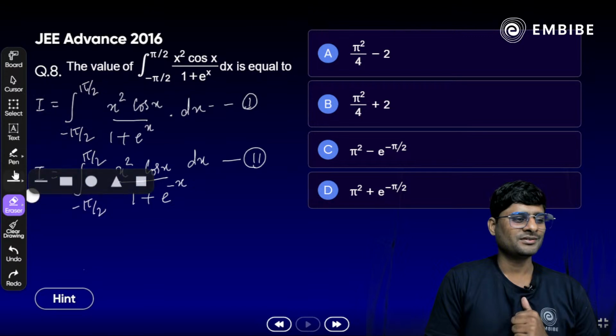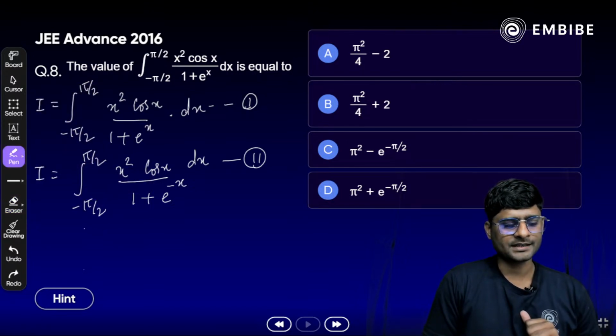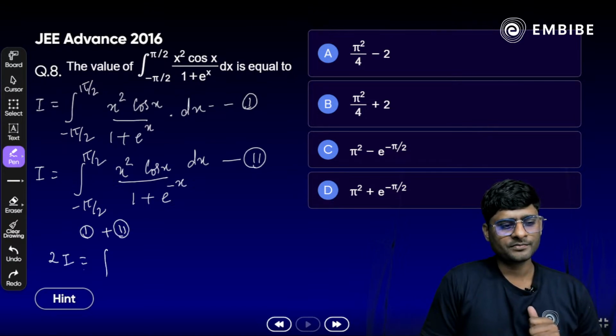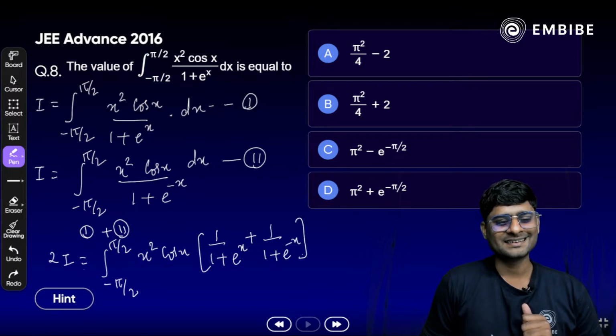No issue. Take a look here. Once we add equation 1 and 2, 2I is equal to integral from minus pi by 2 to plus pi by 2. So we have x square cos of x common. What we get here: 1 by 1 plus e raised to power x added to 1 by 1 plus e raised to power minus x dx here.